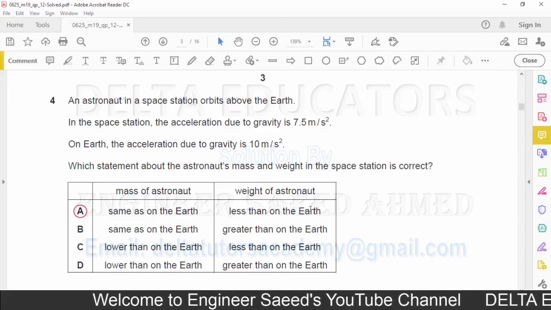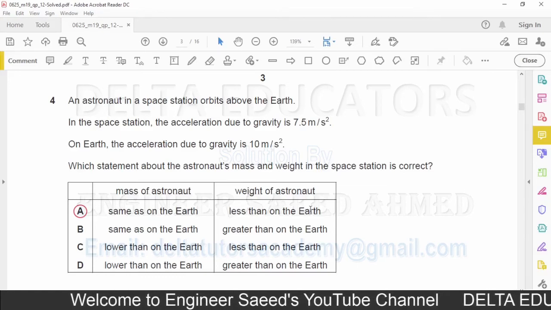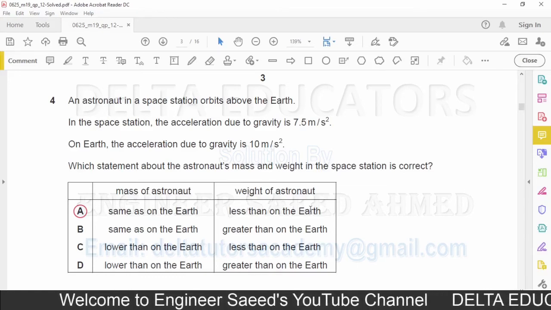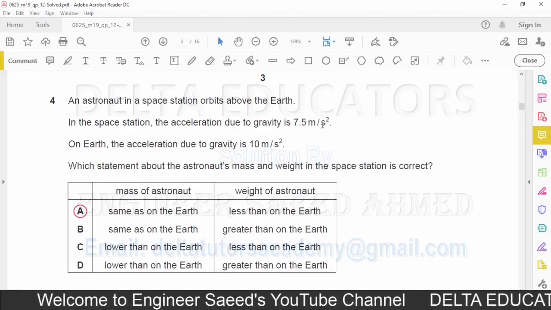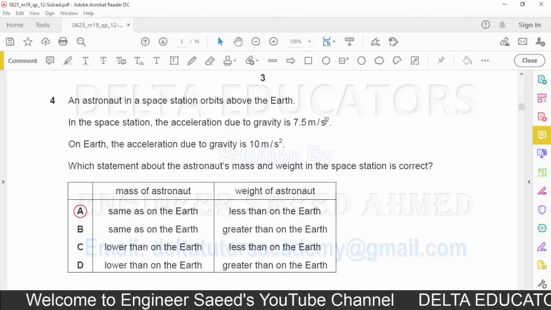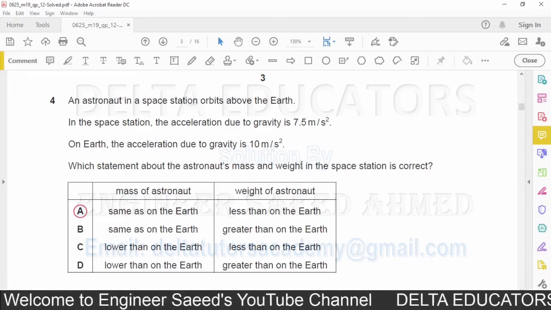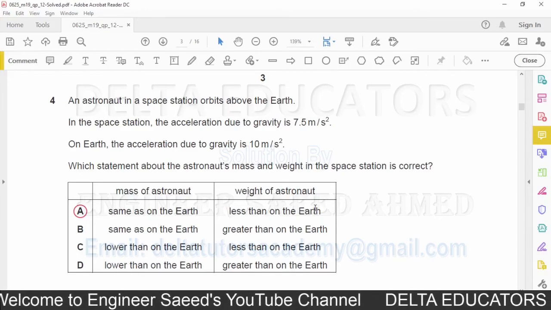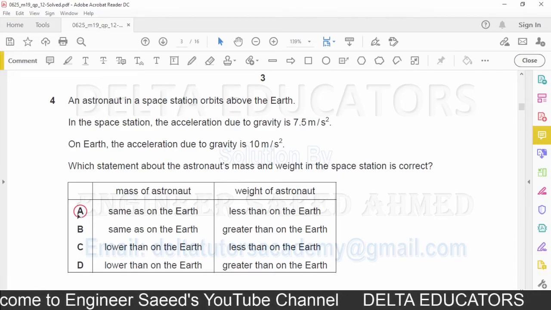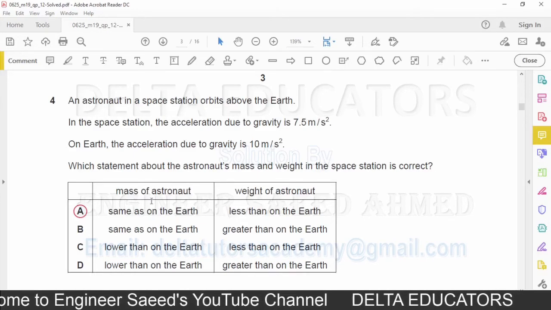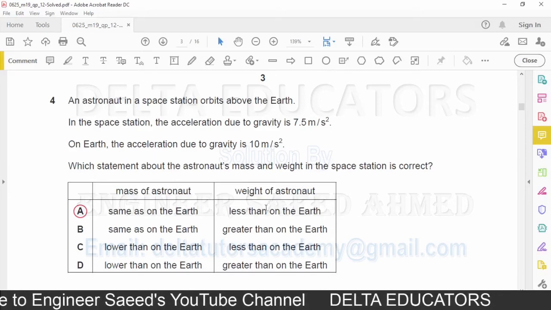It is discussed that the weight depends on acceleration due to gravity. Where the acceleration due to gravity is less, weight will be less. Since acceleration due to gravity is less in the space station, the weight of the astronaut will also be less in the space station. So "less than on the Earth" is the correct option. So here the correct option is A: mass of the astronaut is the same as on the Earth and weight of the astronaut is less than on the Earth.